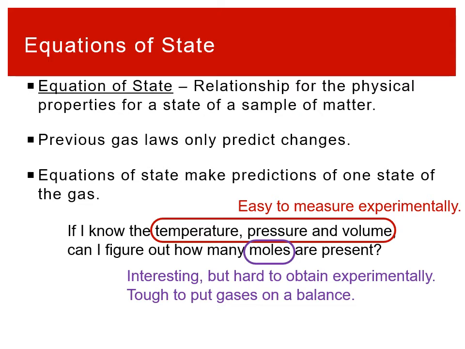Previously, we've measured the mass and converted that using molar mass. But if you have, say, a sample of gas, it's harder to put that on a scale, right? It's harder to put that on a balance and figure out what the mass of it is. So the idea of an equation of state is that we can relate different types of measurements to each other for one kind of condition that we would find our gas under.